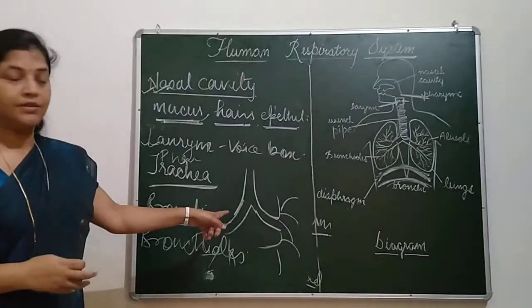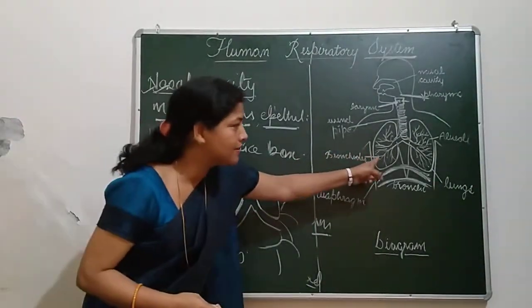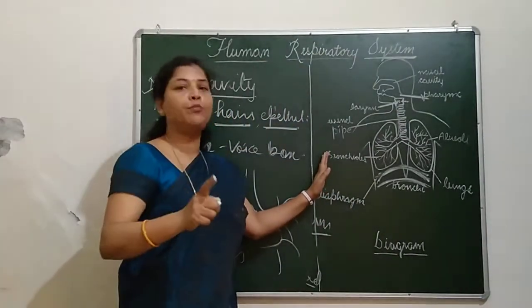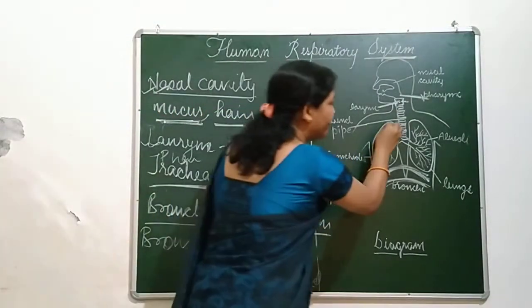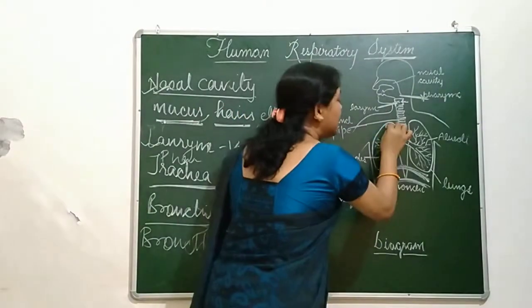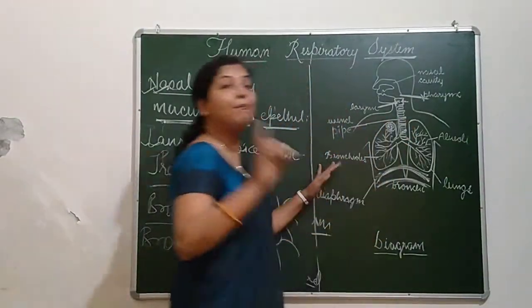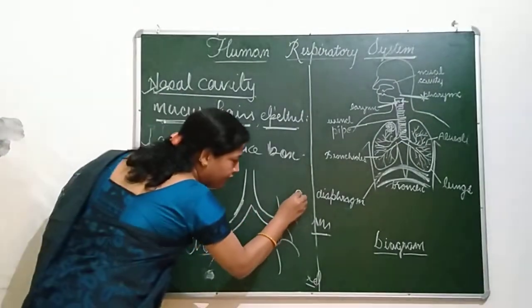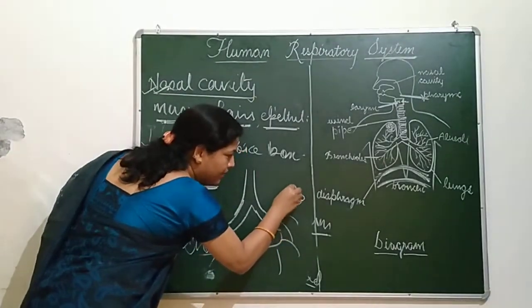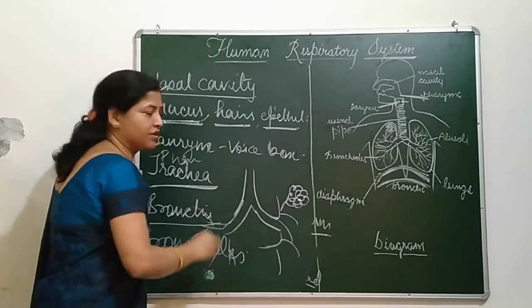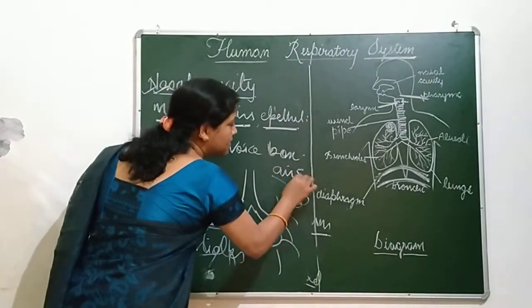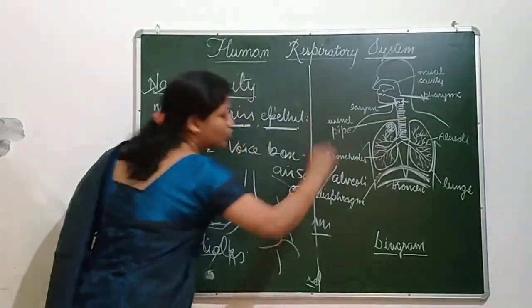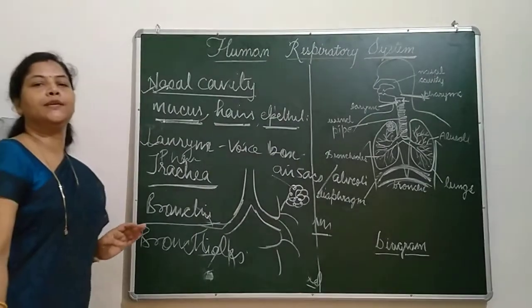These bronchioles, if you see properly, look at this structure. There are so many branches. At the end of every bronchiole, there is a bunch of grapes-like structure known as air sacs or alveoli. It is called air sacs or alveoli.